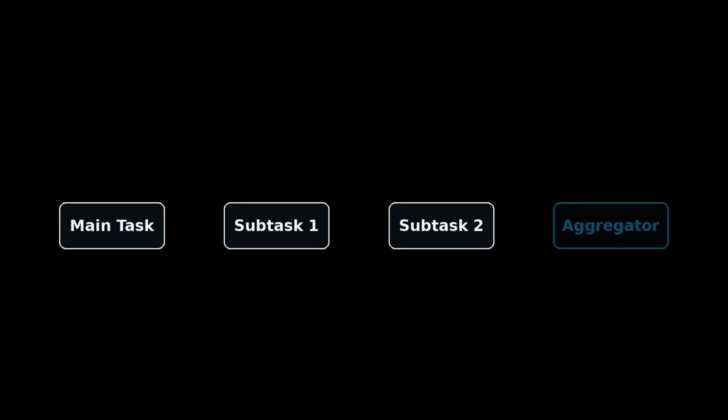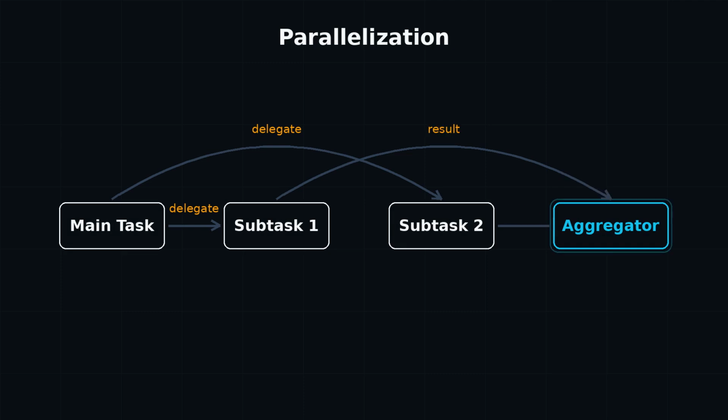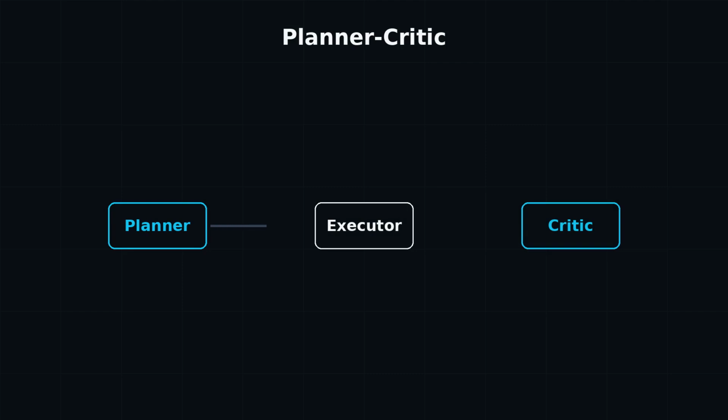Planner-critic pairs a planner that devises a strategy with a critic that evaluates outcomes. These patterns are not built into the model, they are software abstractions managed by the harness. The harness coordinates execution, handles errors, and merges results. This orchestration layer is where the agent's behavior becomes truly intelligent, even if the underlying model hasn't changed. Harness engineering makes these patterns reusable and composable.